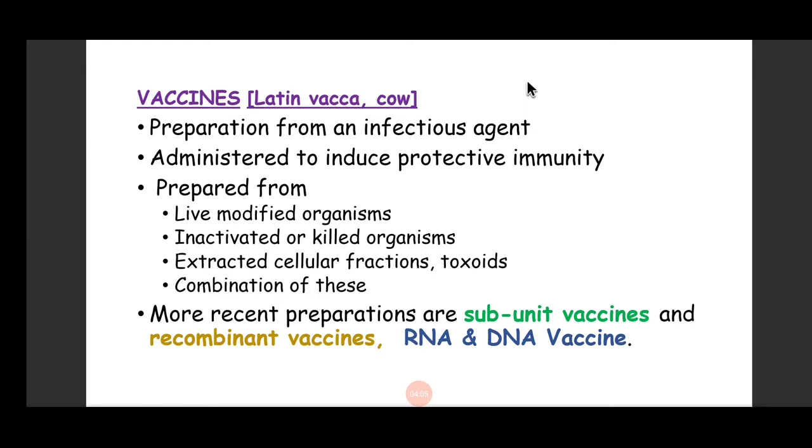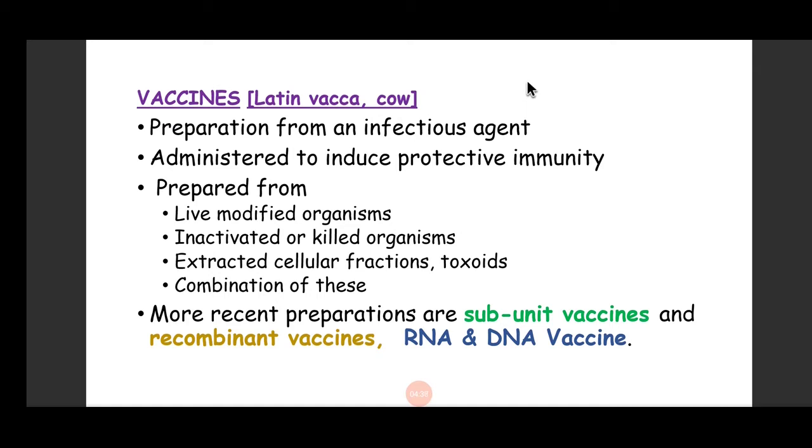Because at that time there were two types of immunization prevalent for smallpox. One was invented by Edward Jenner from the cowpox virus, and another, prevalent in China and India, was inoculation of the smallpox virus itself in skin or by inhalation. That was called variolation. So the vaccine term has come from there because it was first derived from the cowpox virus.